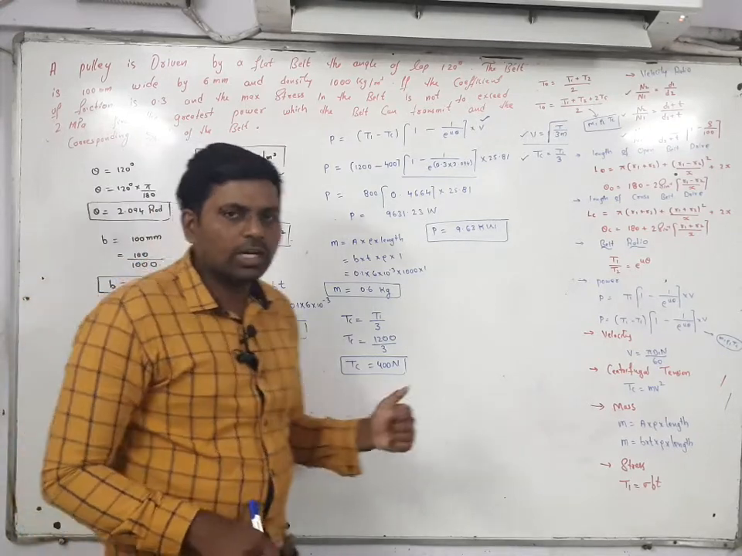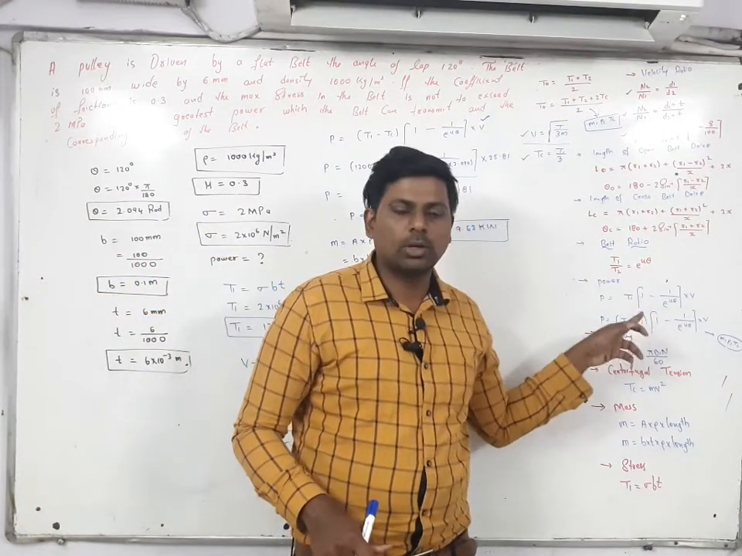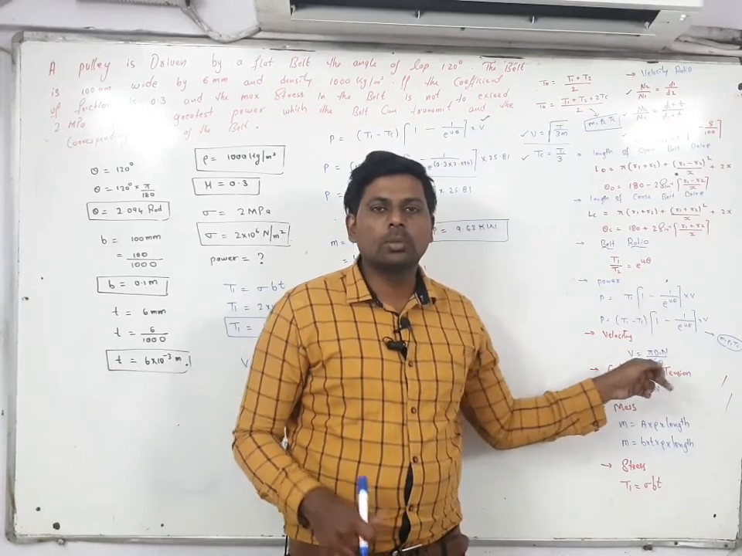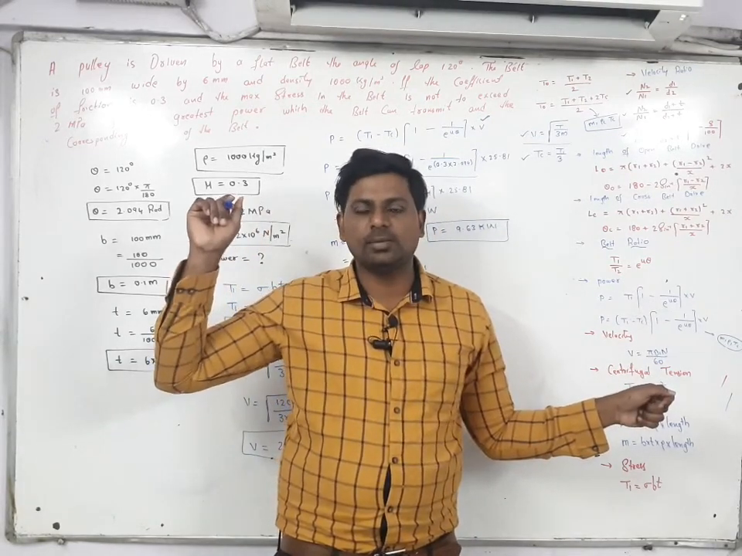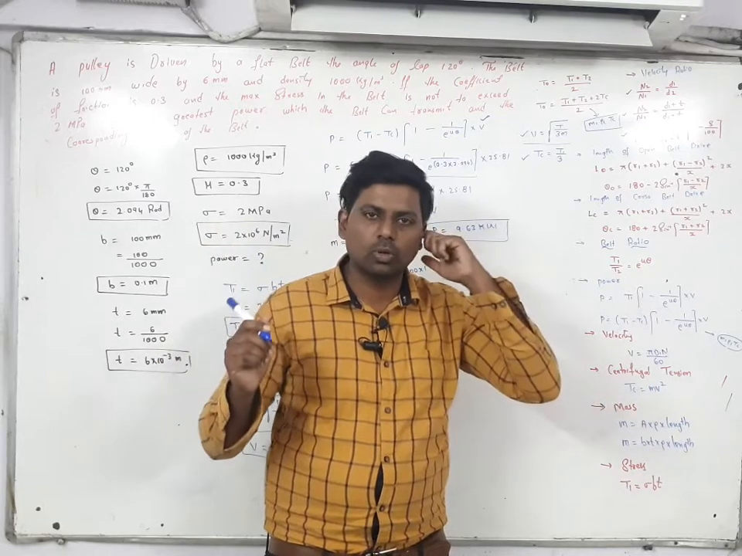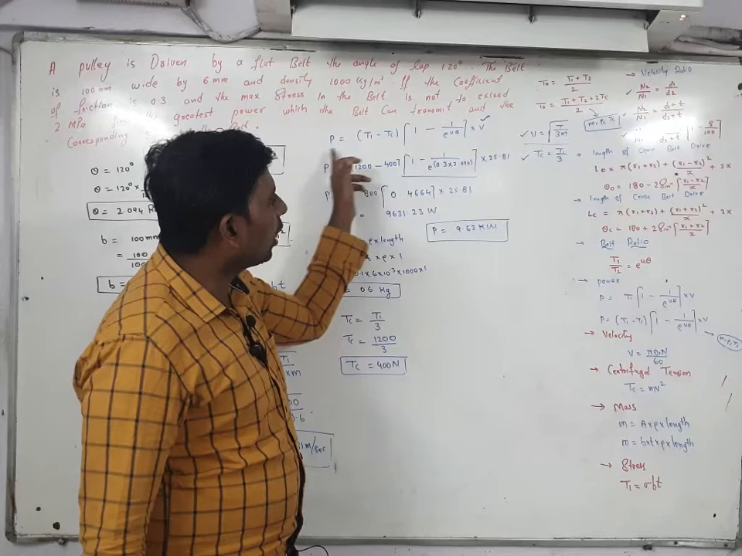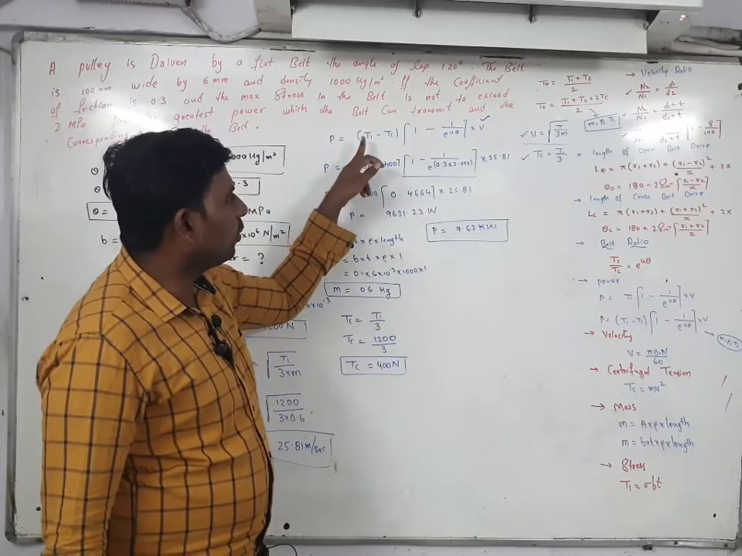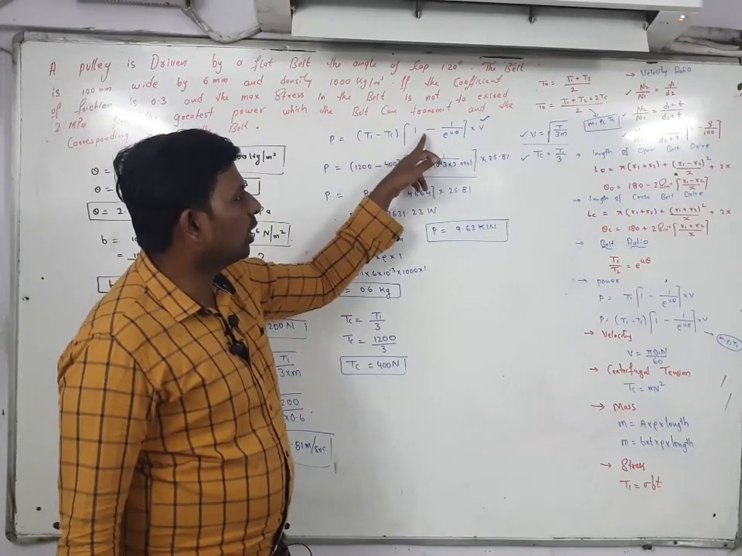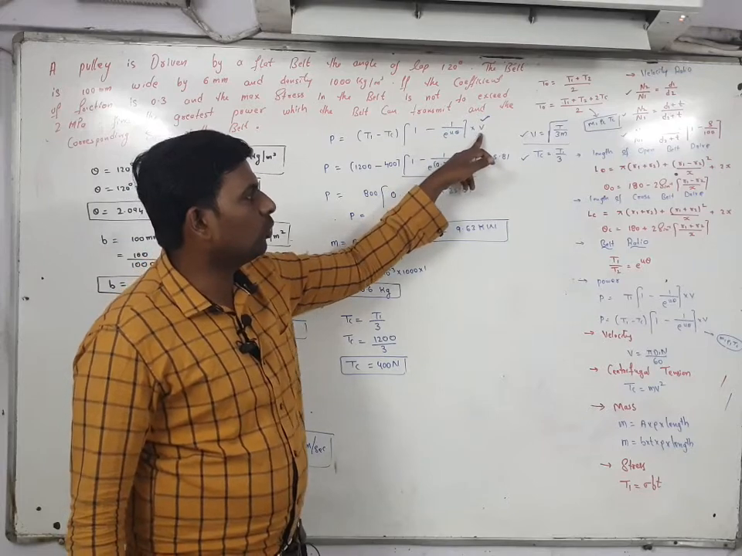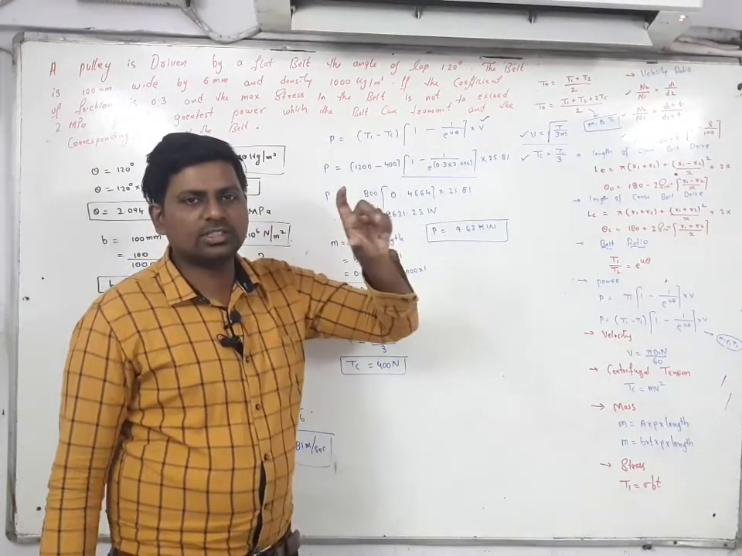I told you, for finding the power you can select the second formula. Why you are selecting the second formula? Because in this problem density is given. Whenever density is given, you can go for the second formula. So better to write down the formula first. Power is equal to (T1 minus Tc) into (1 minus 1 by e to power of mu theta) into V. So try to find out each term of this one.